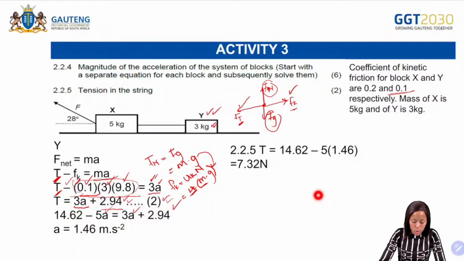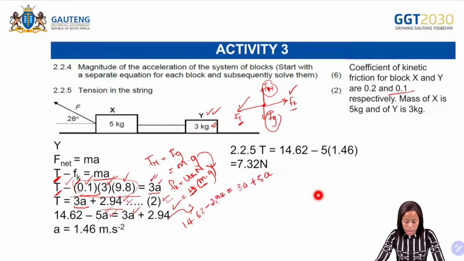You are going to put your like terms together. And then how will you do that? So it means that from this step, it will be 14,62 minus 2,94. That is equal to what? 3a plus 5a. Okay.